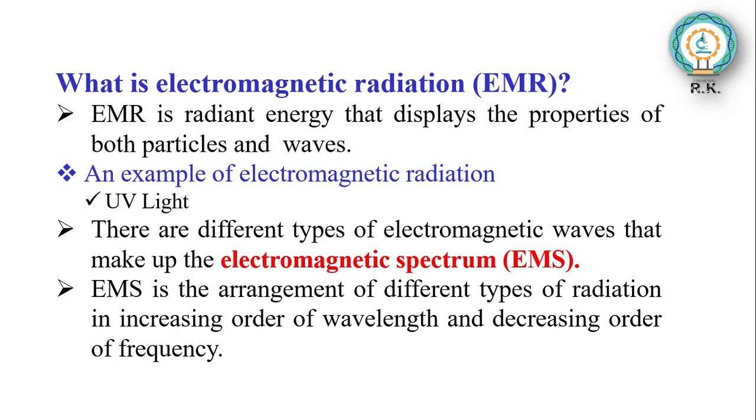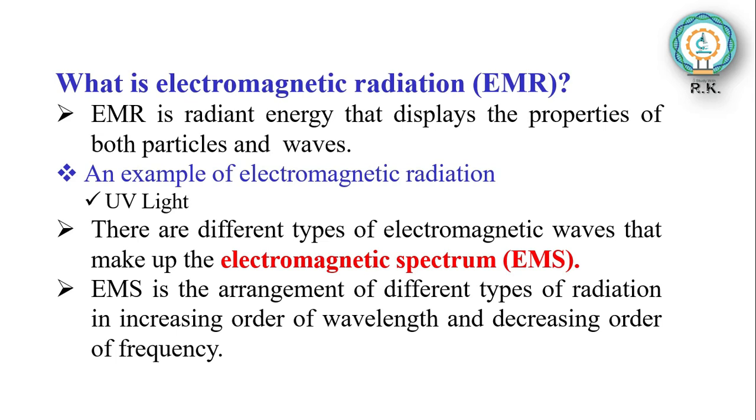Friends, don't you think electromagnetic radiation is too long a term to use all the time? So in short, we call it EMR. E for electro, M for magnetic and R for radiation. EMR is radiant energy that displays the property of both particles and waves. We are familiar with many electromagnetic radiations like UV light, X-ray, gamma rays, etc.